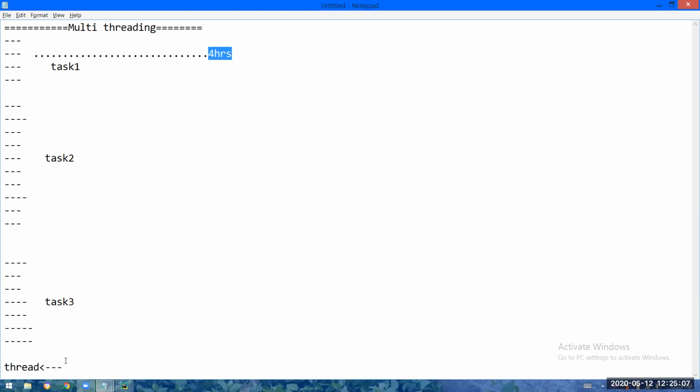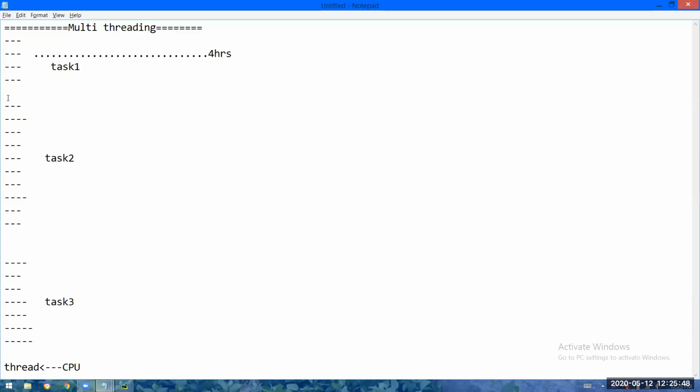Actually this thread has taken the CPU and it has started the execution of this piece of code. To go from the second line to the third line, 4 hours of time is required, because some file has to be downloaded. Based on the information in that file, the next piece of code can be executed. So the CPU is sitting idle for 4 hours. Thread is also in wait state for 4 hours. After 4 hours, the file got downloaded and the remaining code is executed. The first task is completed.